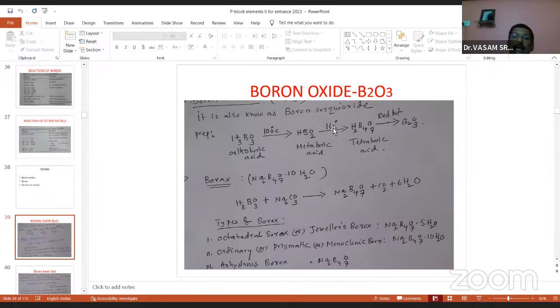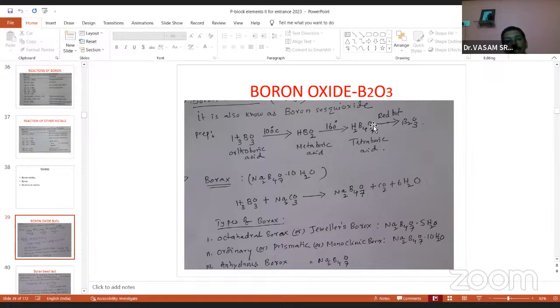So how can you prepare it in the laboratory? The starting material is orthoboric acid, H3BO3. Heating at 100 degrees centigrade gives metaboric acid. Again heating at 160 gives tetraboric acid. Again heating through a red hot copper tube, you get B2O3. So remember here, for example, if you heat boric acid you get boron trioxide.